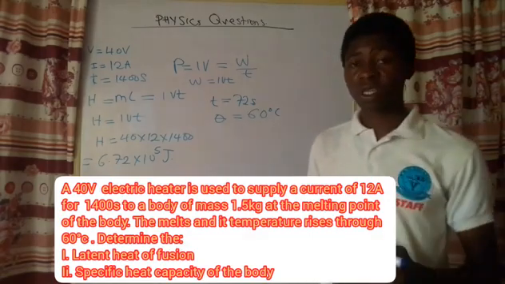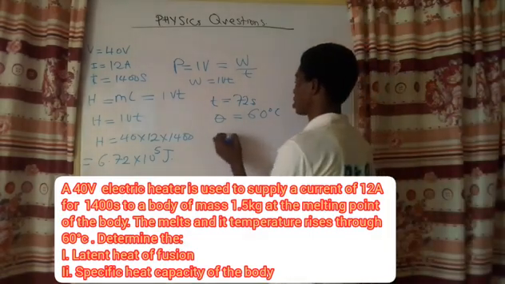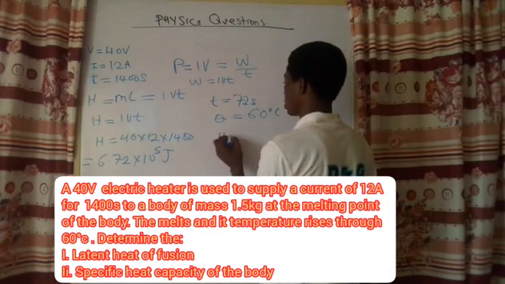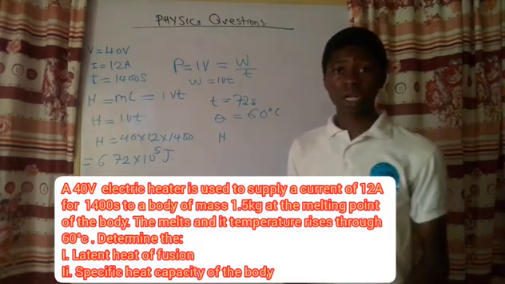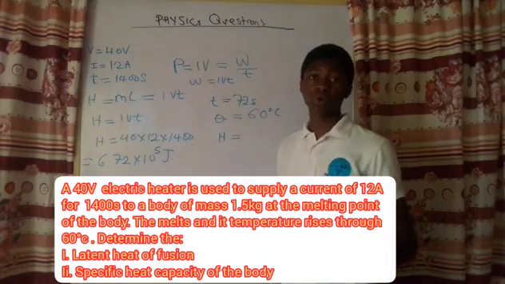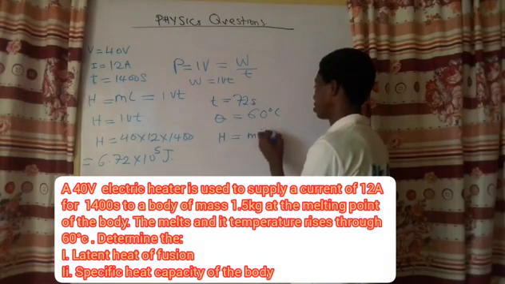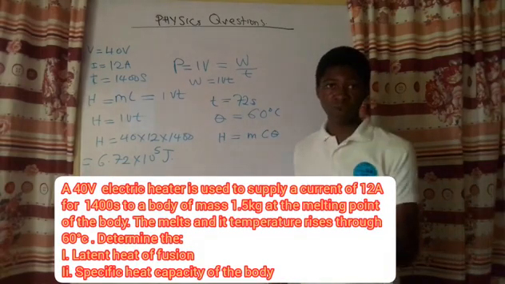Now we are asked to find the specific heat capacity of the body. What is the specific heat capacity? Look at the heat gained. The heat that is needed to raise the temperature of a given mass of body is MC theta, where C is the specific heat capacity.